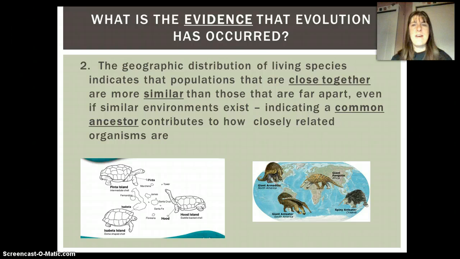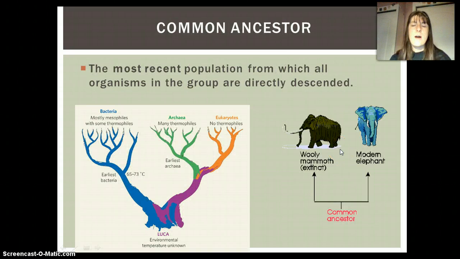Okay, next big piece of evidence that evolution has occurred has to do with the geographic distribution of living species. So we generally see that populations that are closer together are more similar than those that are far apart, even if they have similar environments. That indicates that a common ancestor may contribute to how closely related organisms are. Here's a couple different examples around the world.